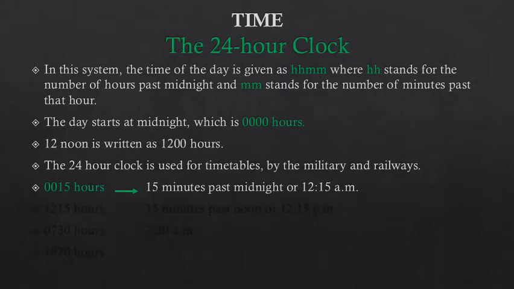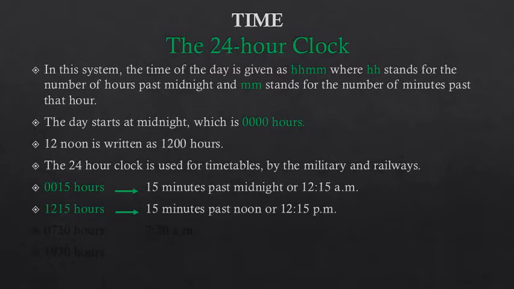Now children, suppose we have 0015 hours in the 24-hour clock. See, what does it mean? 00 stands for hour and 15 stands for minute. So 0 hours means midnight, and 15 minutes means that it is 15 minutes past midnight. 00 hour means midnight, and 15 means minutes, so 15 minutes past midnight. So how are we going to write this time? If we are writing it in 12-hour clock, it will be 12:15 a.m.